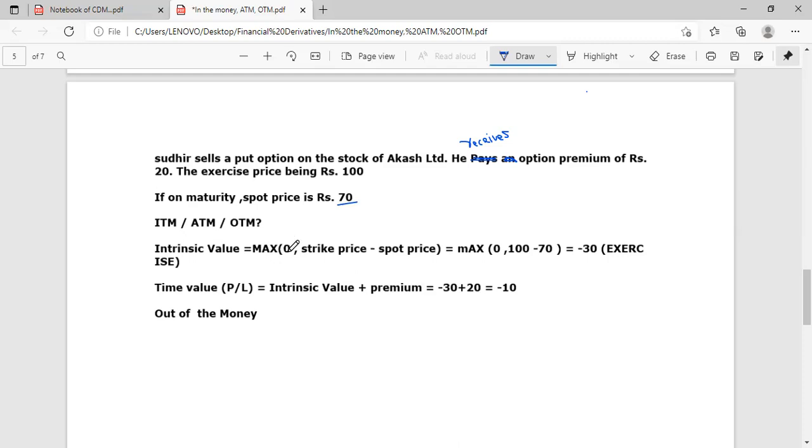Intrinsic value is maximum of 0, strike price minus spot price. Maximum of 0, 100 minus 70, that is minus 30. Now, why am I writing minus 30 here? Because the buyer will get 30 rupees profit. When the market price is below the strike price, the buyer of the put option will exercise. He will get a profit of 30 and the seller will get a loss of minus 30, right?